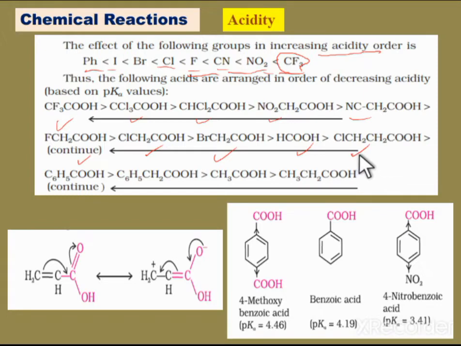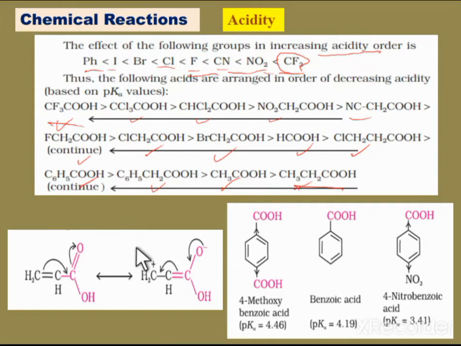Next one is 3-chloropropanoic acid. Next is benzoic acid. Next is 2-phenylacetic acid. Next acetic acid, and the least one is propanoic acid. Among these, the least acidic is propanoic acid, and the more acidic in nature is trifluoroacetic acid. It has the more acidic nature.